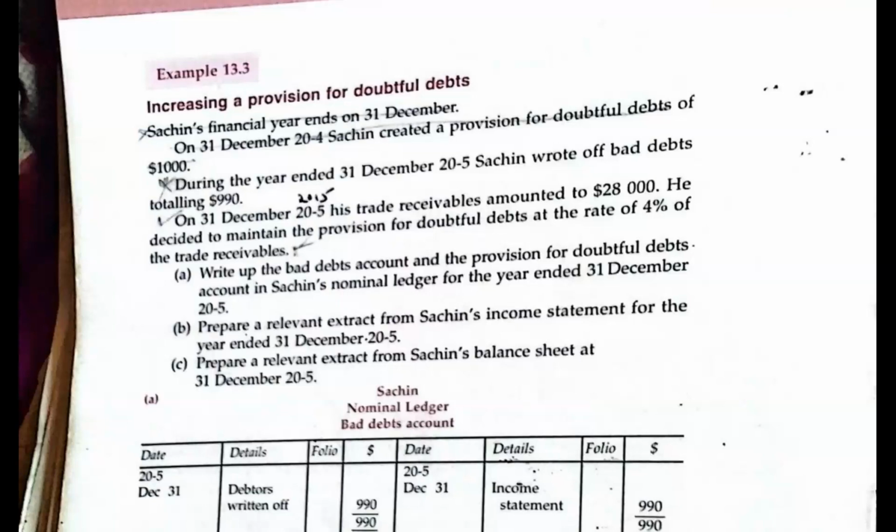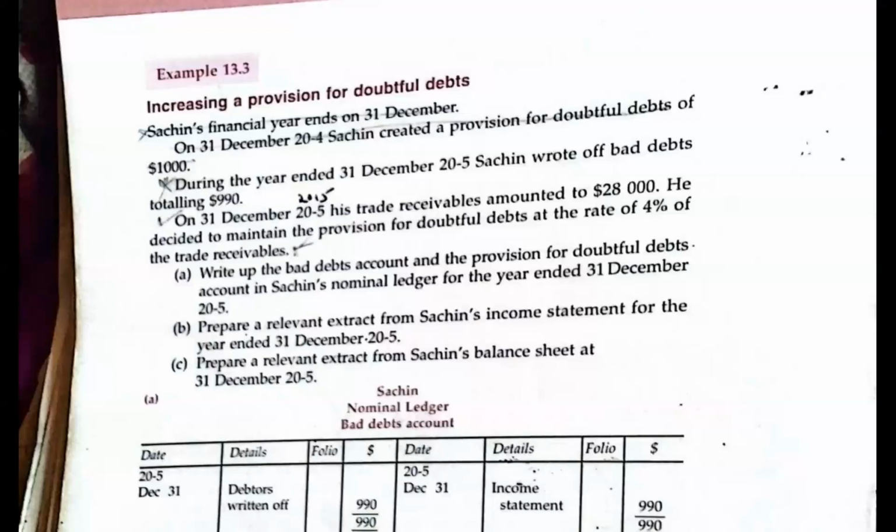Now, during the year ended 31st December 2025, this person writes off bad debt totaling $990. Are you seeing what's happening in the question? In 2025, the person has written off the debt of $990.